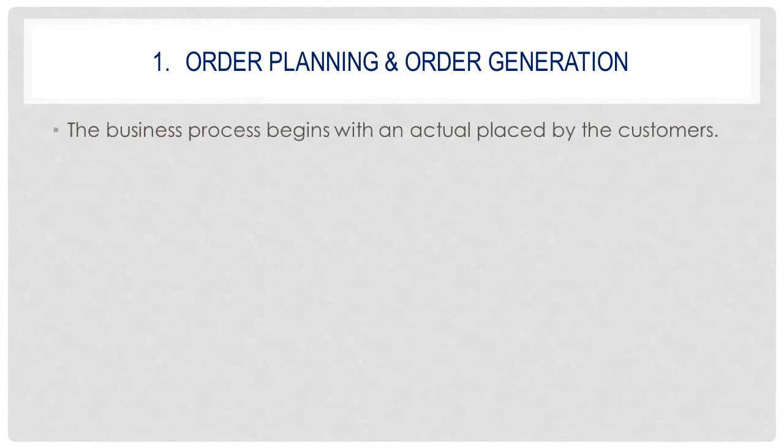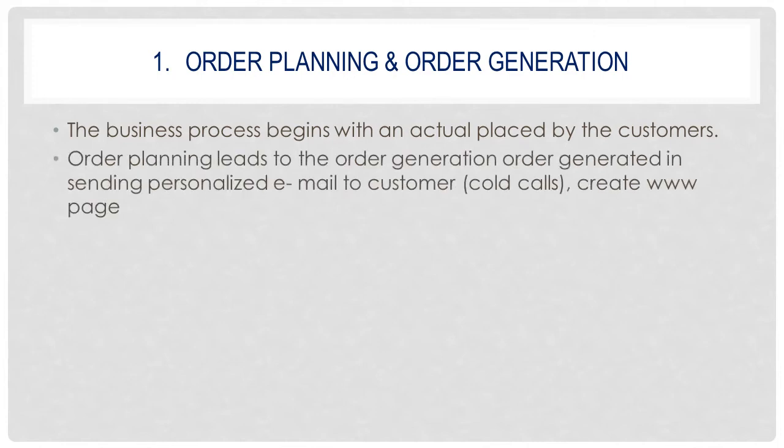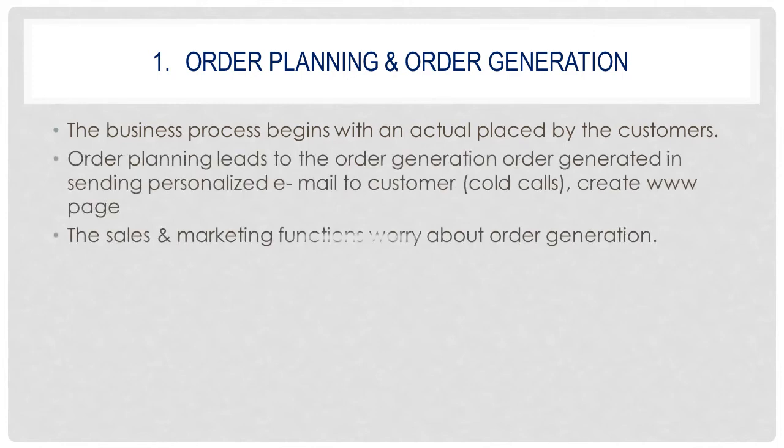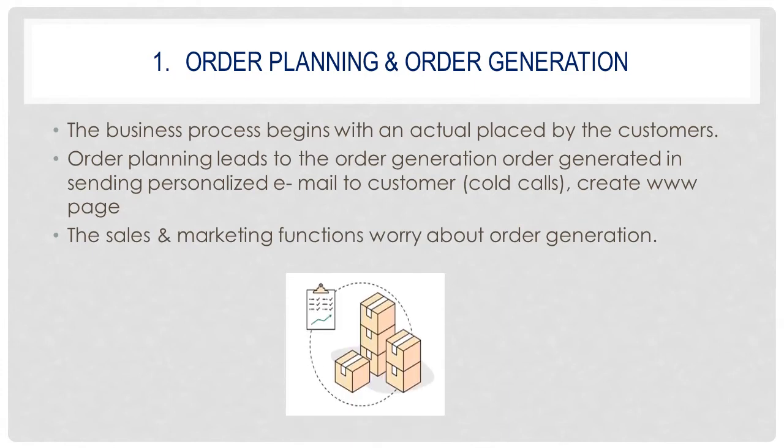First, order planning and order generation. The business process begins with an actual order placed by the customer. The sales and marketing function worries about the order generation.